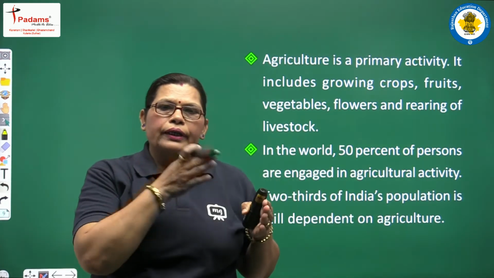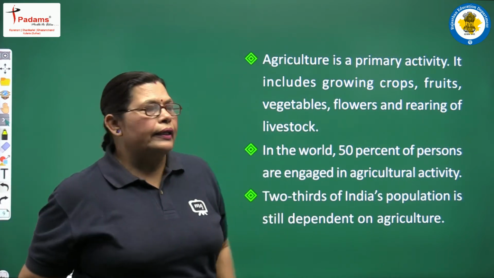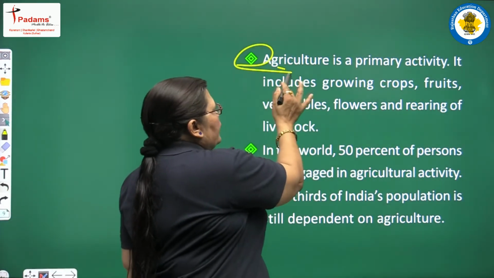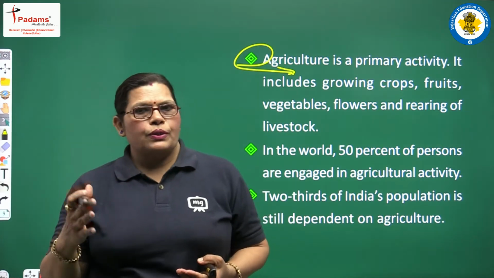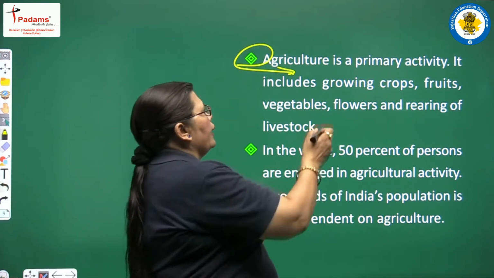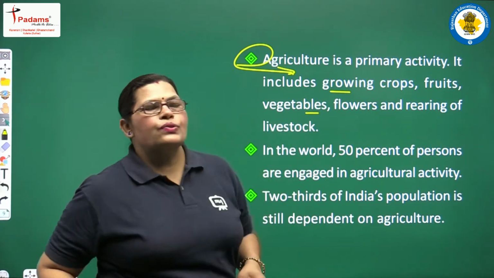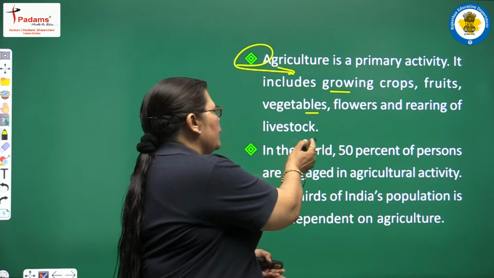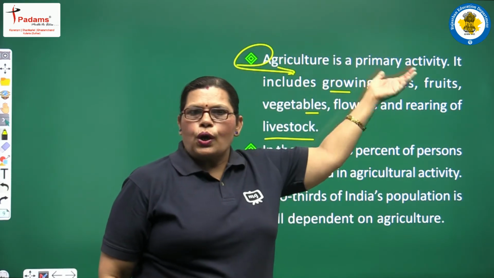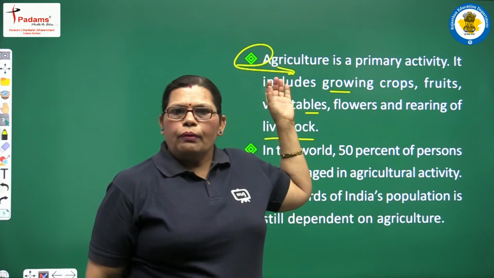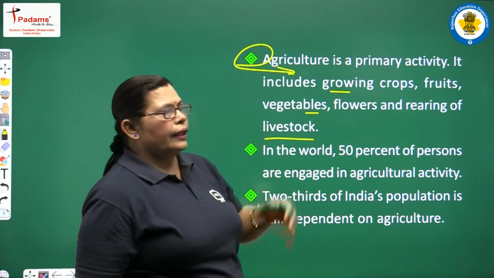And when we have already discussed primary activities, secondary activities and tertiary activities, what is the next important thing here? We are discussing our chapter agriculture. Agriculture comes into the primary activity, and it includes growing crops, fruits, vegetables, flowers, or rearing of livestock. All these things are included in the primary activities, and as the name of the chapter is agriculture, agriculture is included in this one.